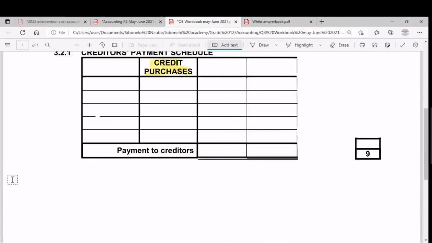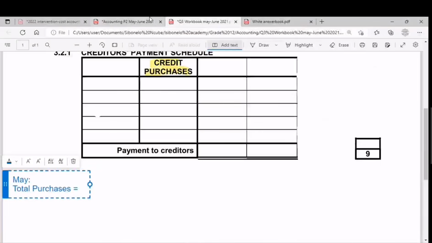So for May, if we want purchases, these are purchases for May. So let me make it clear that this is total purchases. So total purchases for May.